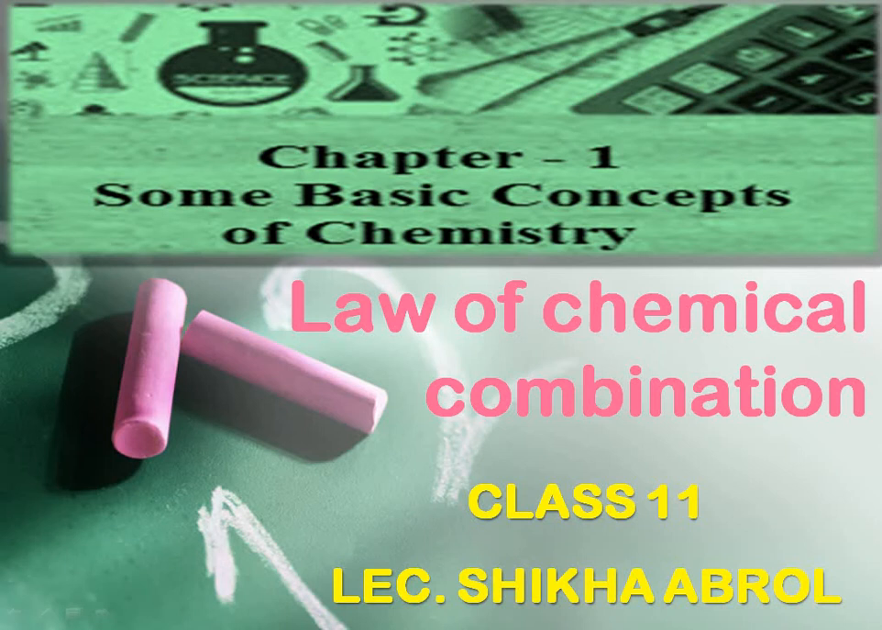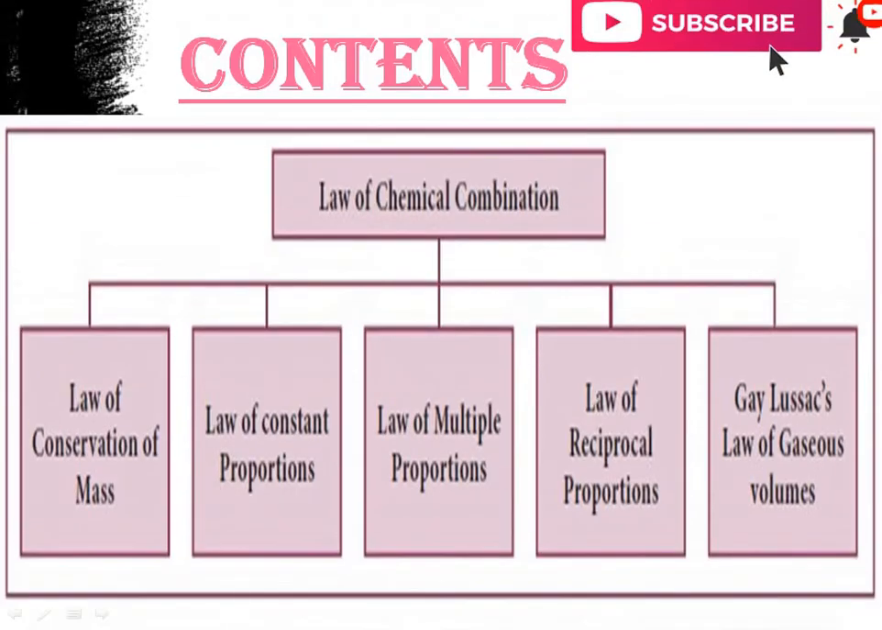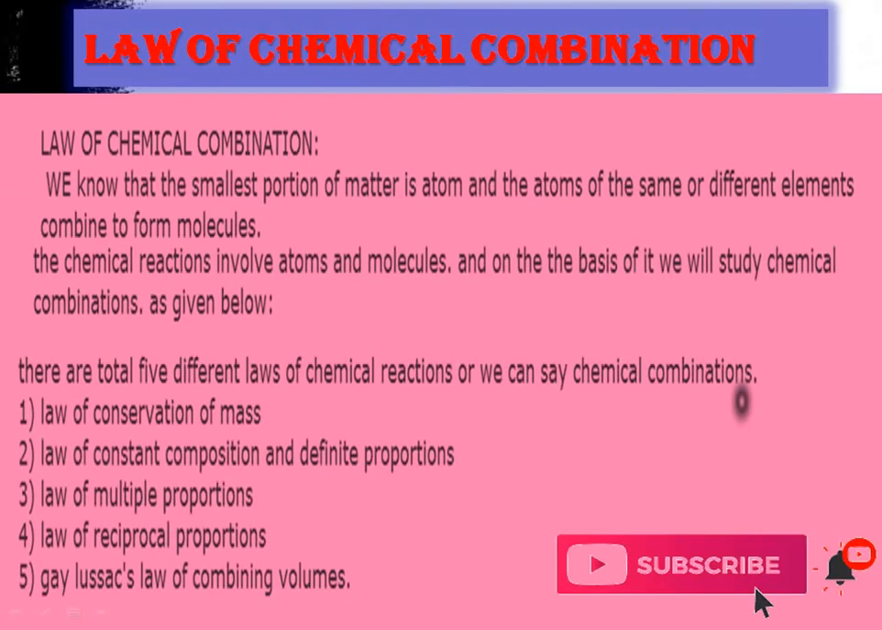Hello everyone, this is my next video lecture regarding class 11th chapter Some Basic Concepts of Chemistry, and in this lecture we will discuss the laws of chemical combination. There are a total of 5 laws of chemical combination: the law of conservation of mass, the law of constant proportion, the law of multiple proportion, the law of reciprocal proportion, and Gay-Lussac's law of combining volumes. So in this lecture we will discuss what the laws of chemical combination are.